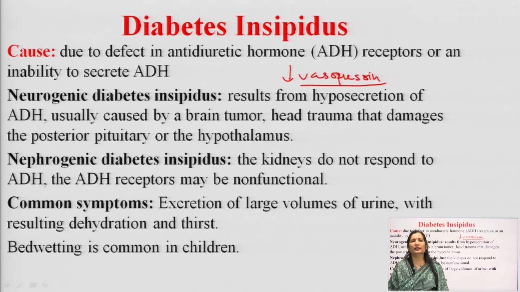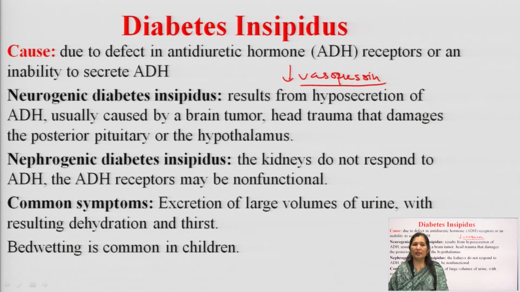From where is ADH secreted? From the posterior pituitary. The posterior pituitary secretes two hormones, oxytocin and antidiuretic hormone. So, whenever there is a defect in the antidiuretic hormone receptors or inability to secrete antidiuretic hormone, it will result in diabetes insipidus. It is of two types, neurogenic diabetes insipidus and nephrogenic diabetes insipidus.